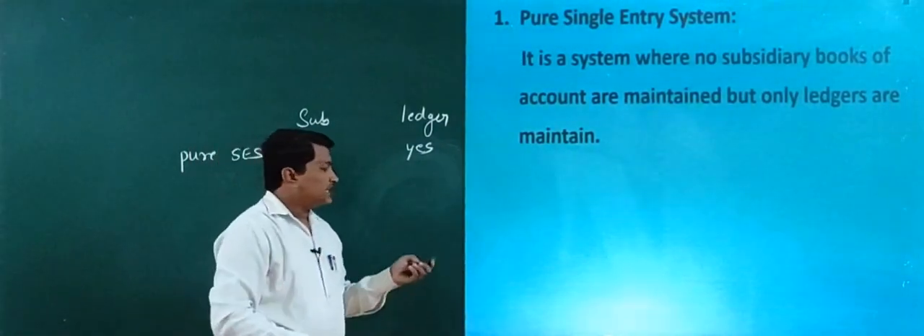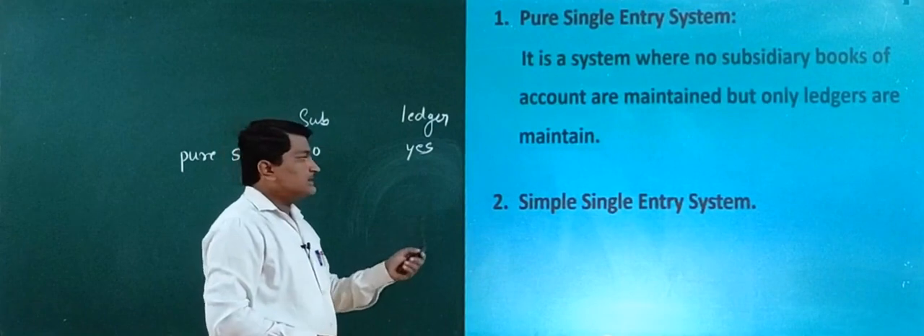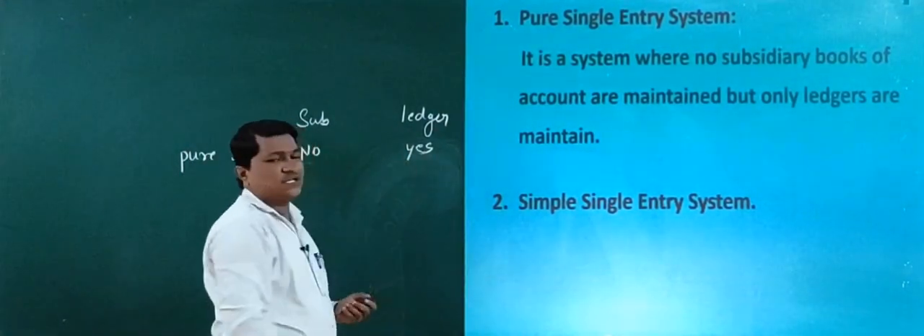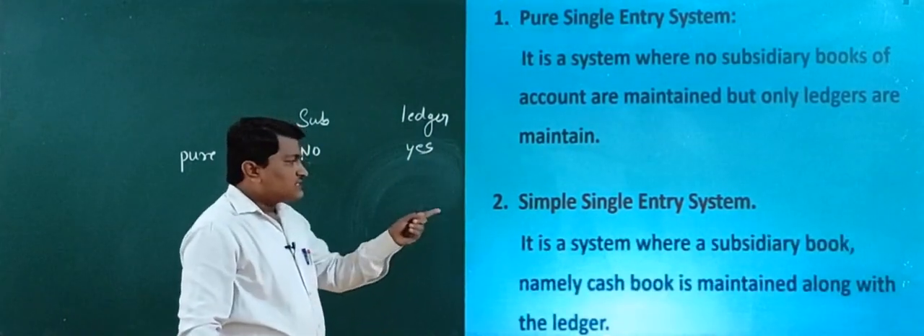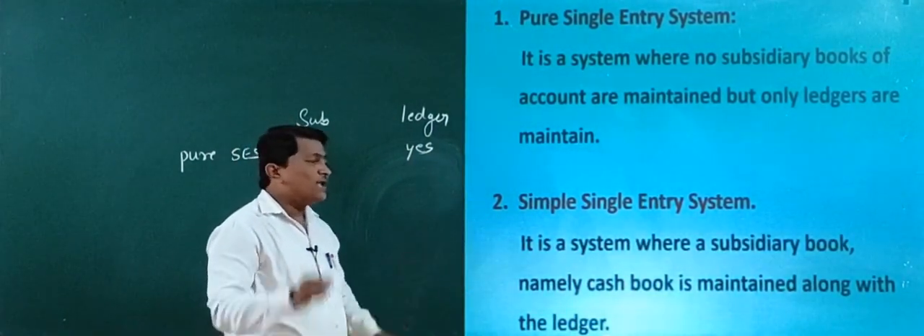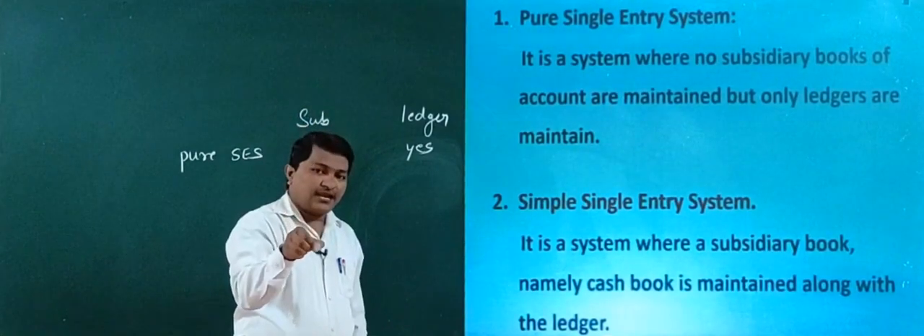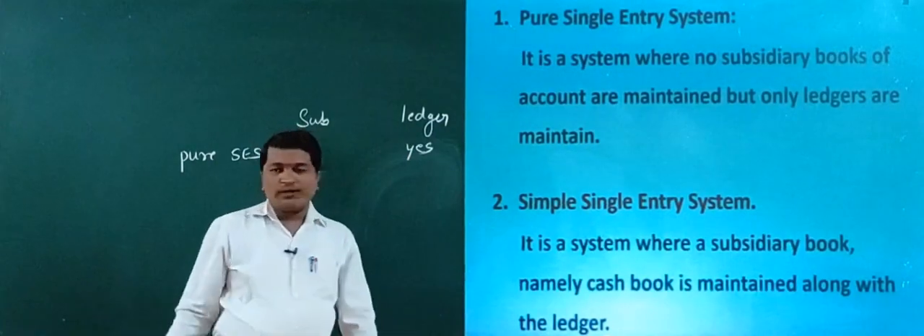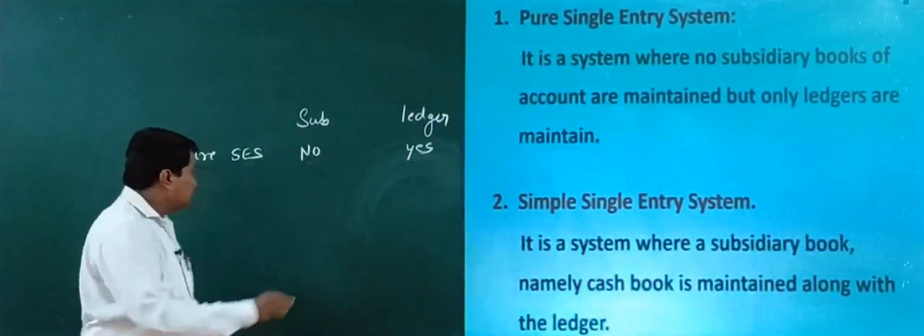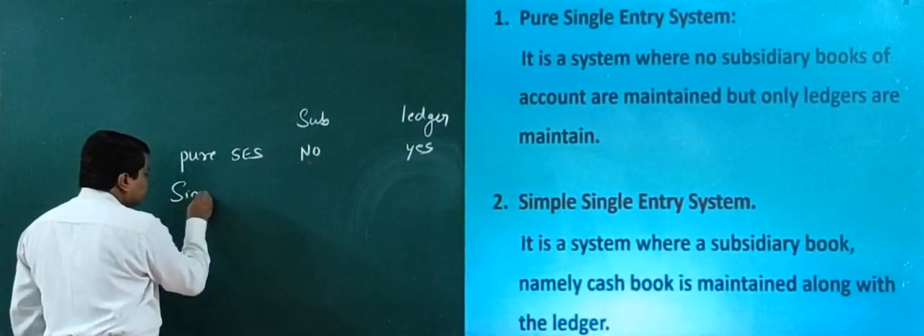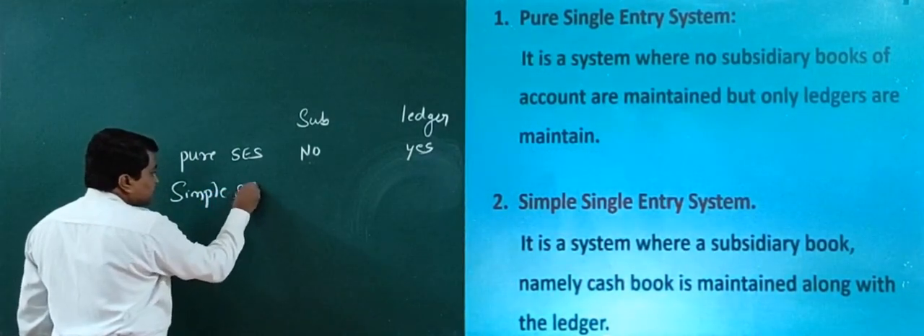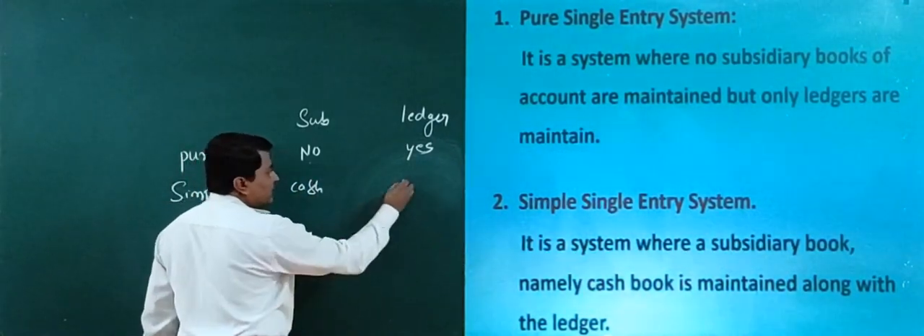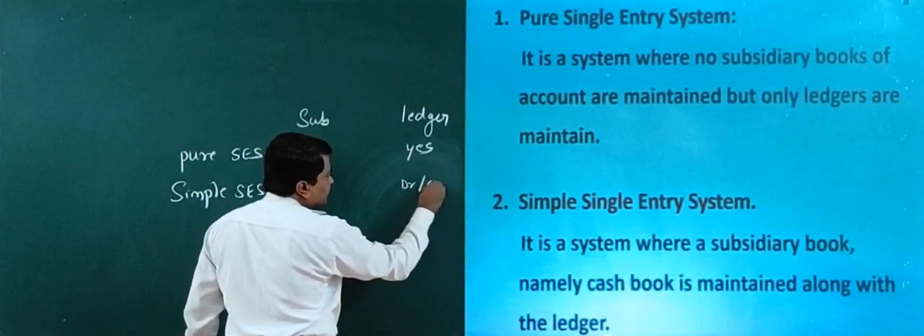Now we move to the second system, that is simple single entry system. Here it is somewhat changed from pure single entry system. It is a system where a subsidiary book, namely the cash book, is maintained along with ledger. So under simple single entry system, only one subsidiary book is maintained. Which subsidiary book? Cash book is maintained with debtor and creditor accounts.